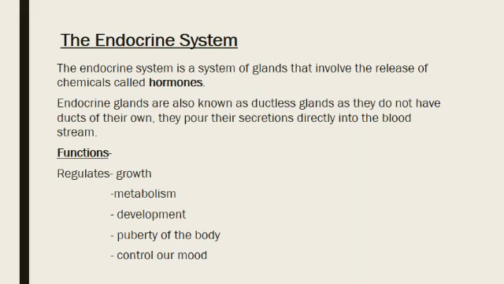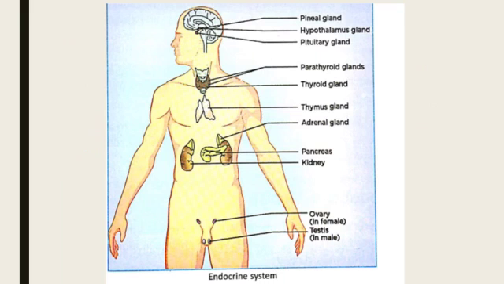And the functions of these hormones are that they control growth, metabolism, development, puberty of the body, and they also control our mood. Other than sex hormones, there are many hormones which are secreted by different glands.